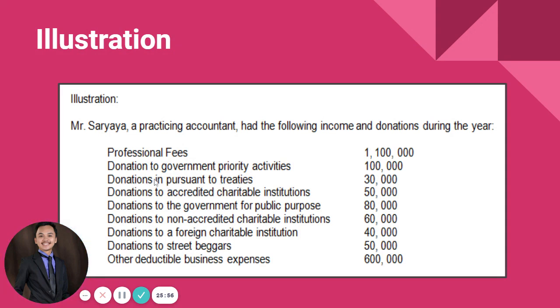Donation to international corporation pursuant to treaties, donations made to accredited charitable institutions, donations to government for public purpose, donations to non-accredited charitable institutions, donations to a foreign charitable institution, and then donations to street beggars, no? Sana all street beggars. He donated 50,000 as donation, and other deductible business expenses of 600,000.